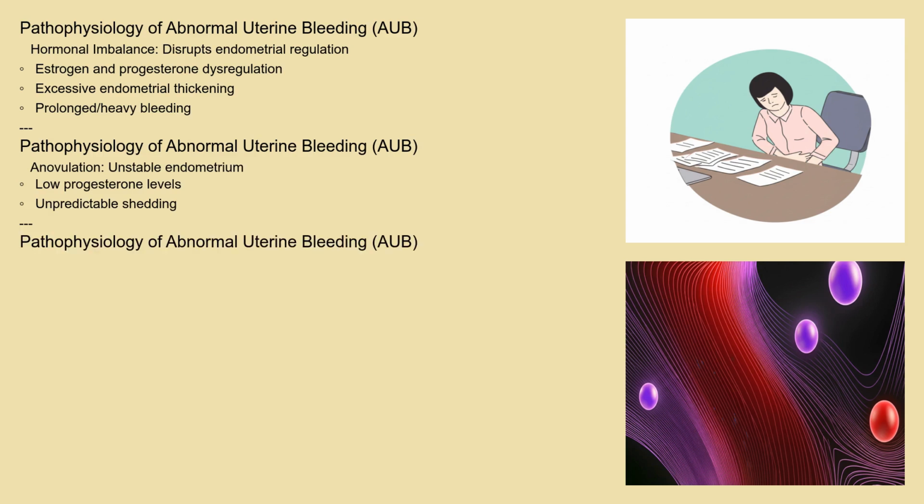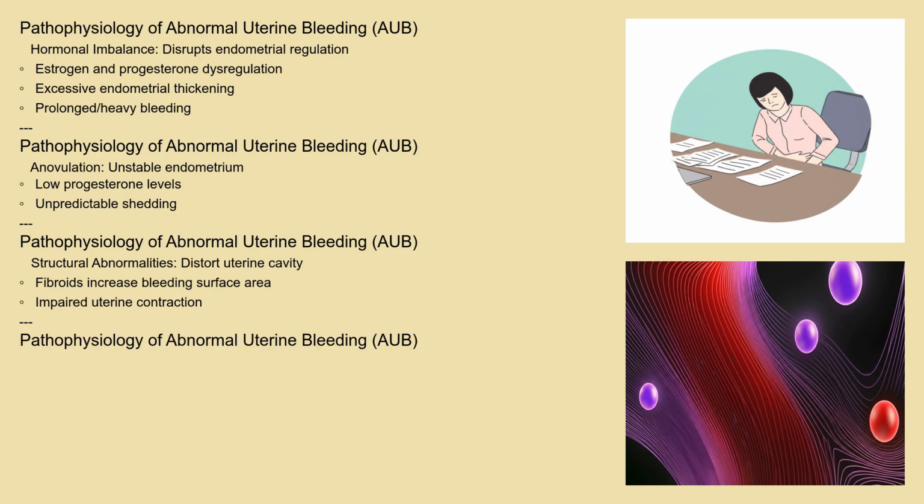Structural abnormalities, such as fibroids, can distort the uterine cavity, increasing the surface area for bleeding and preventing the uterus from contracting effectively to stop the flow. Blood clotting disorders impair the body's ability to form clots, further contributing to heavy or prolonged bleeding. All of these disrupt the normal mechanisms that control uterine bleeding.